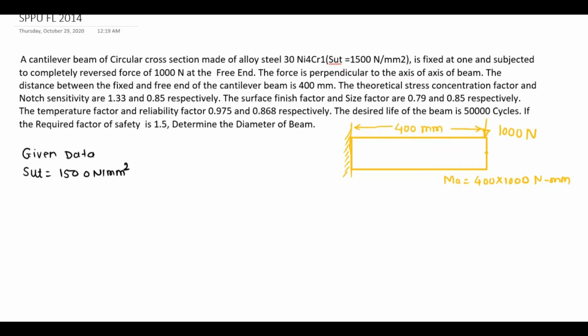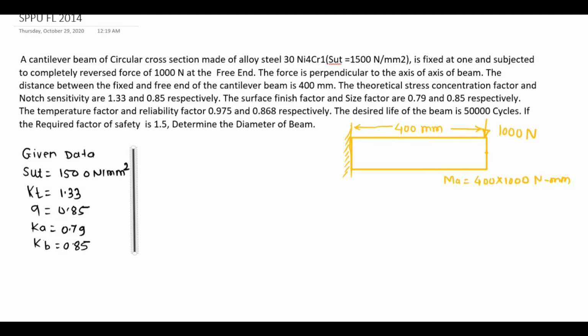Next, they have given the theoretical stress concentration factor, denoted by Kt, which is 1.33, and notch sensitivity q is 0.85. The surface finish factor is 0.79 and the size factor is Kb, that is 0.85.